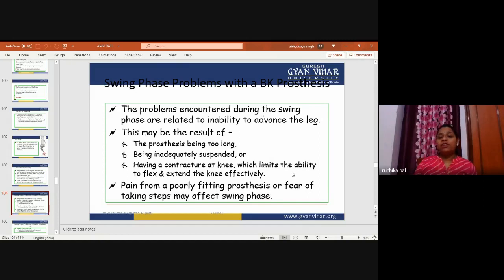Pain from a poorly fitting prosthesis or fear of taking steps may affect the swing phase. As I have clearly mentioned, if the prosthesis is not fitted to the stump or to the particular condition, then what happens? The pain will be there, or the fear will be there to initiate the step or to go to the next step in the swing phase.